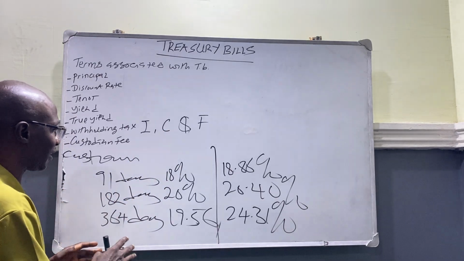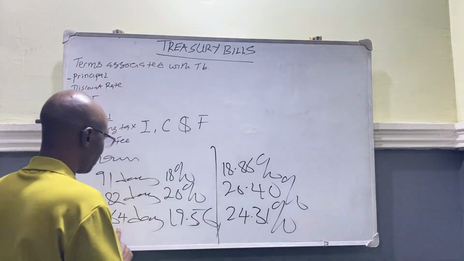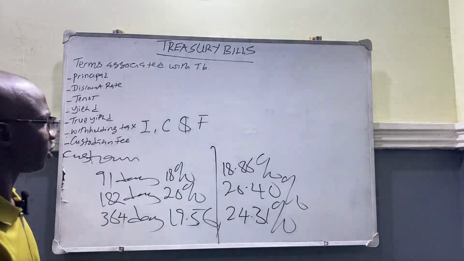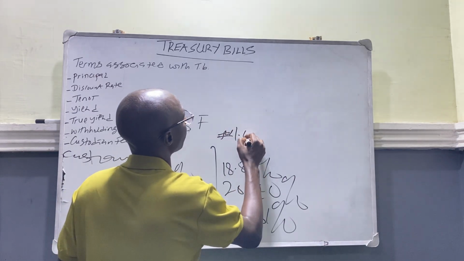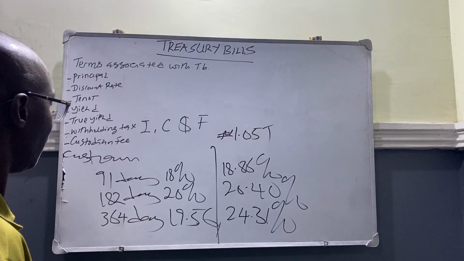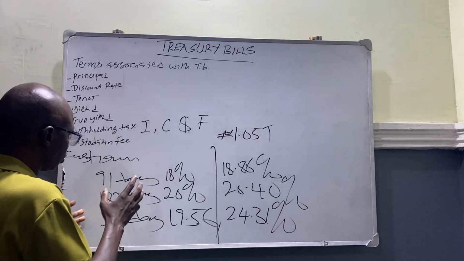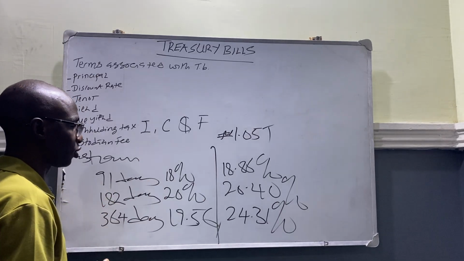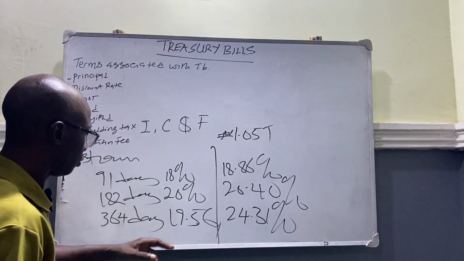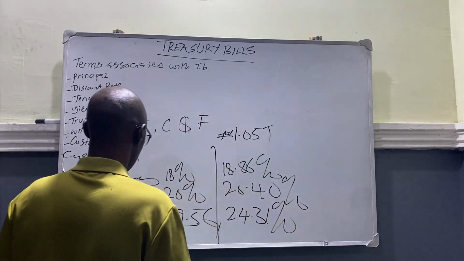Now, because the true yield on the 364 days Treasury bill was higher, this very 364 days Treasury bill was oversubscribed. I think it was around 1.05 trillion that was subscribed by the investors. The investors tried to lock in their capital for the Treasury bill with higher yield rate of returns, and that's exactly what happened.